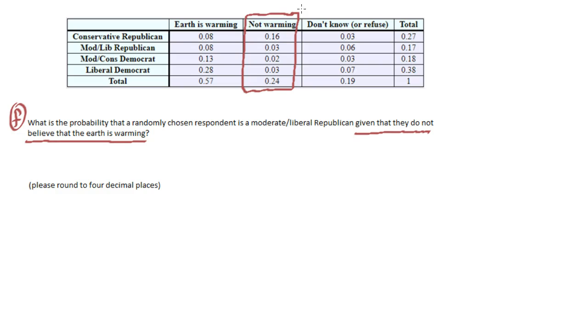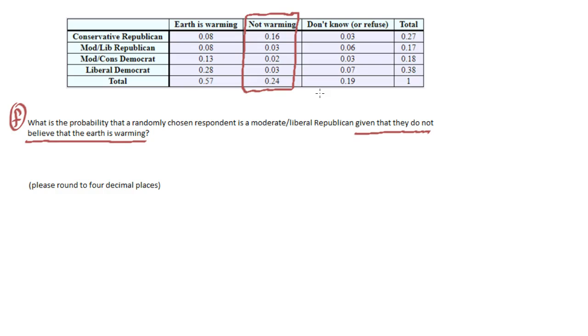Your data may be different in the table, but how you approach this is the same way. We want to know about only the individuals where they do not believe the Earth is warming.